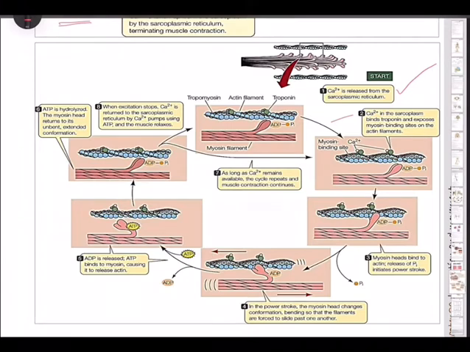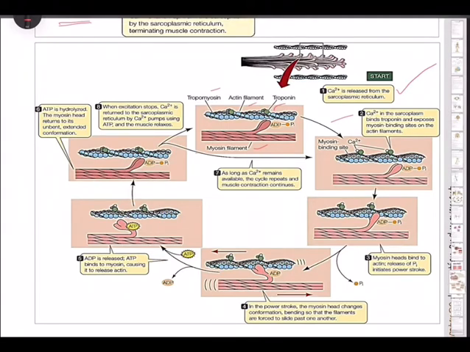Step number 2: Ca2+ in the sarcoplasm binds troponin and exposes myosin binding sites on the actin filaments. Now you can see here the troponin, the green one, the actin filament and tropomyosin, and of course this is the myosin filament.